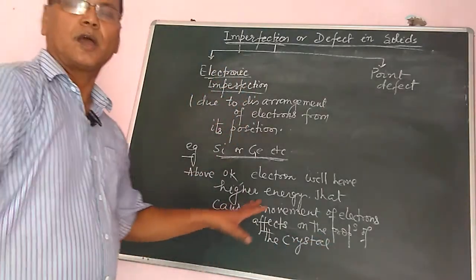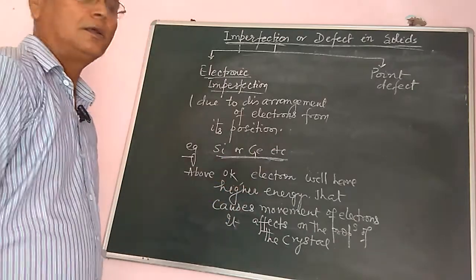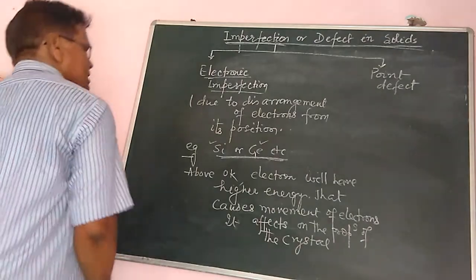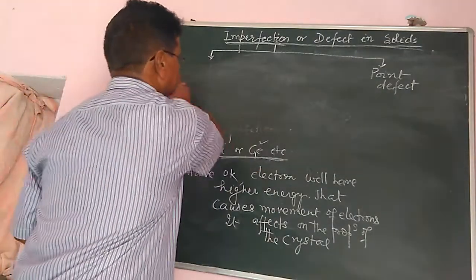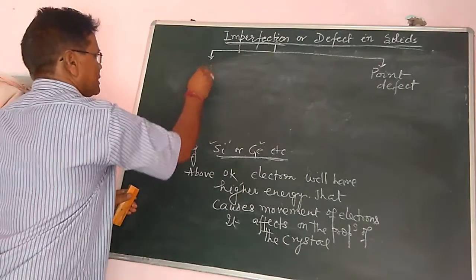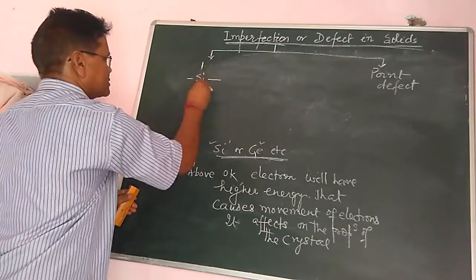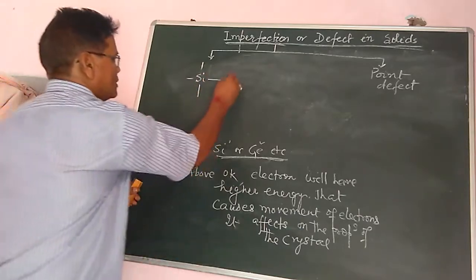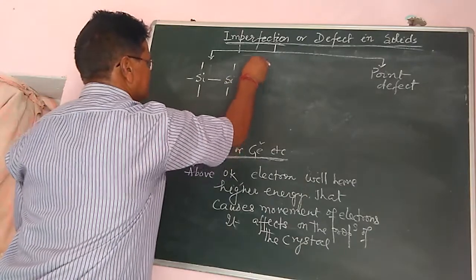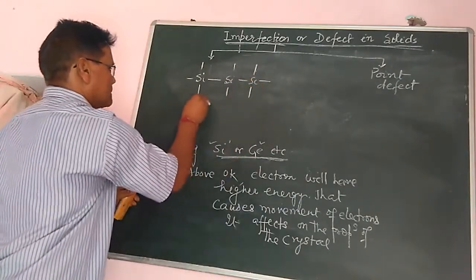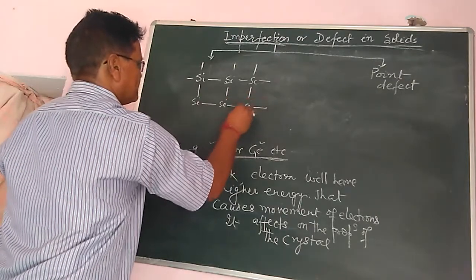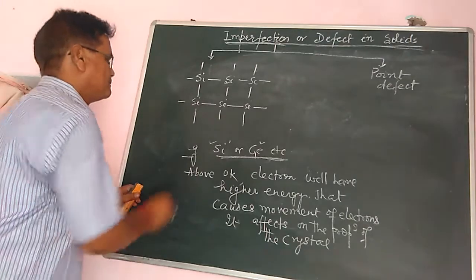Now I am going to take the example of silicon and germanium. I am going to draw the figure. Silicon has valence electrons 4, so one silicon is bonded with 4 other silicons covalently, like this.